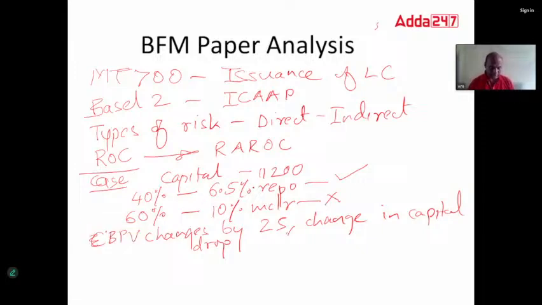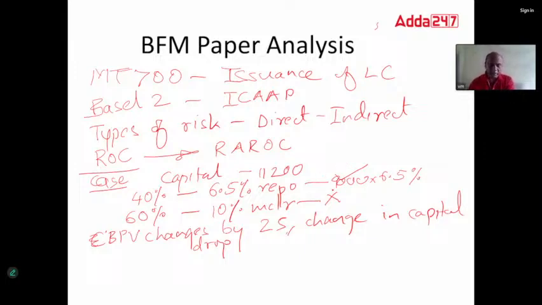What will be the interest income from repo rate? So 9,000, see this 40%, 9,000 into 6.5%. That is about the first question. Interest income was asked.